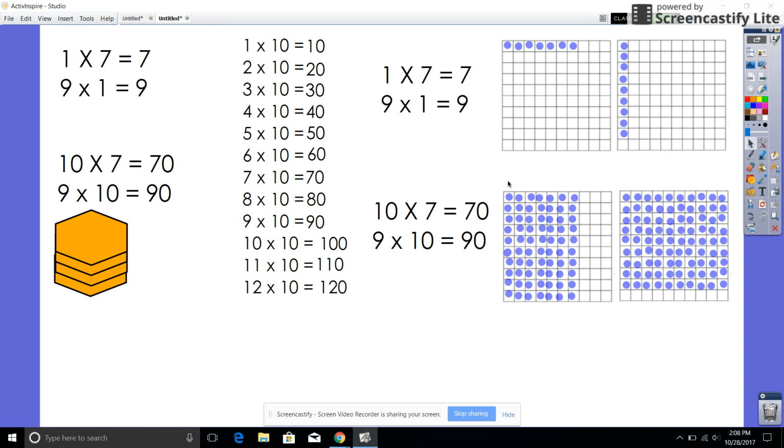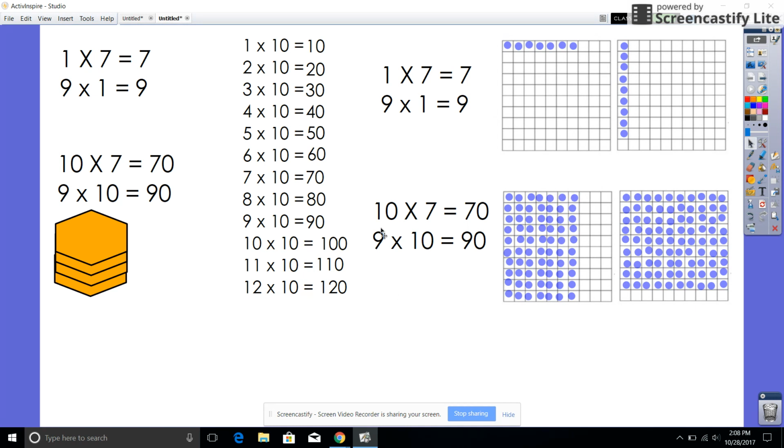The cool part is you can, just like we do with fives, if we counted 5, 10, 15, 20, up to the number that we were multiplying it by, you can do the same thing with tens. So we have 10 times 7. We can take our 7 and count 10 7 times. 10, 20, 30, 40, 50, 60, and 70.